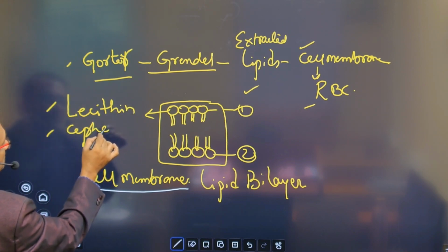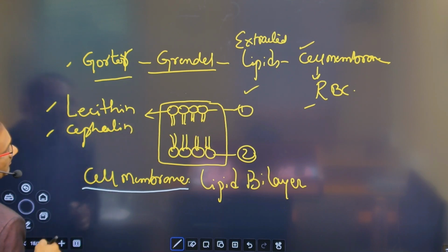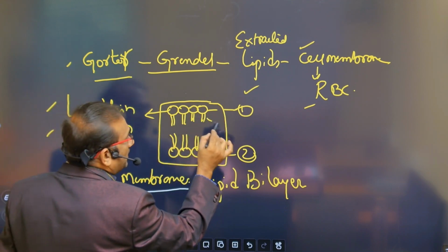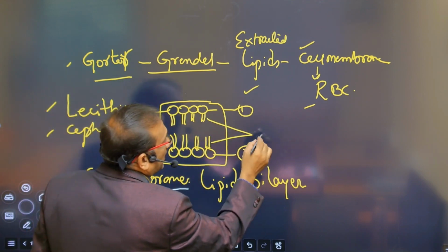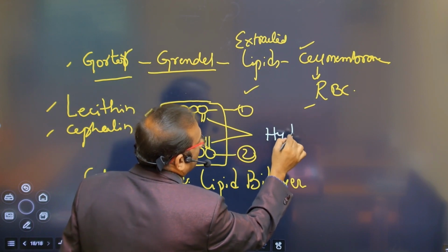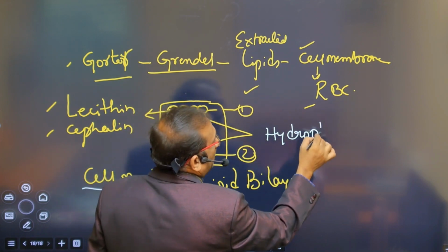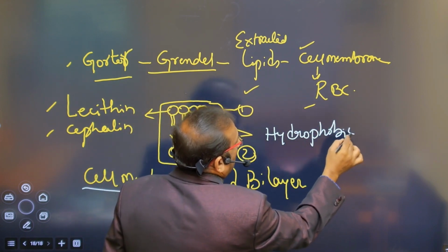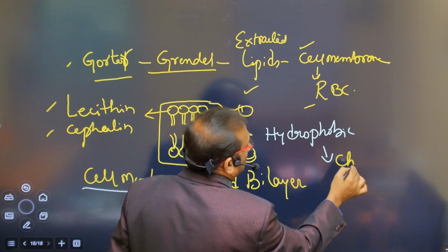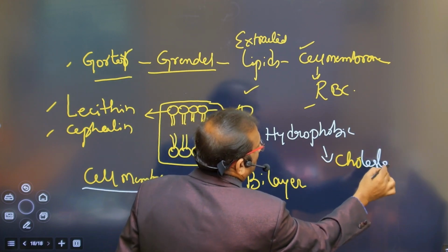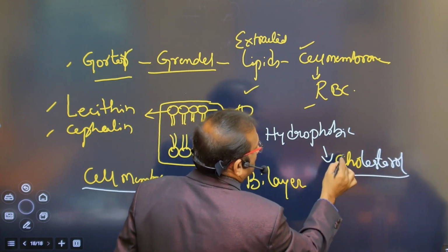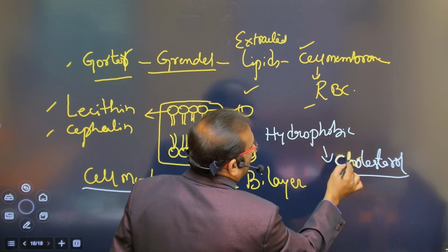These are the lipids. And in the middle, they observed that it is hydrophobic, and it is made up of cholesterol.